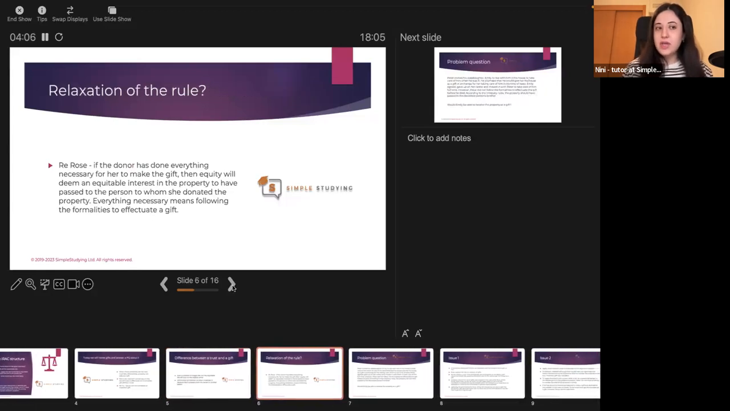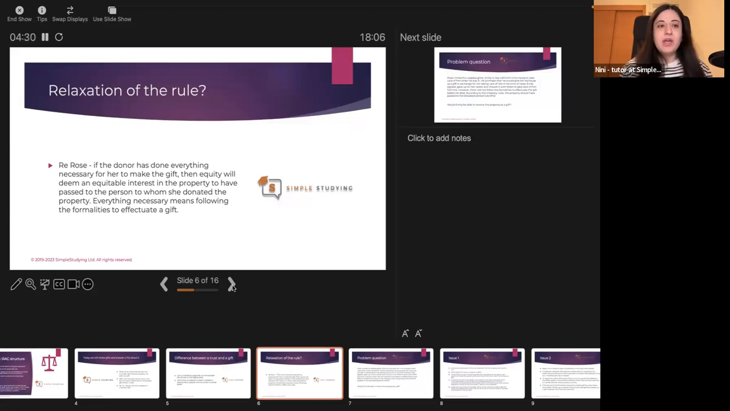Relaxation of the rule. The case of Re Rose is very important for you to remember for the departure from the mainstream approach. In the case of Rose, it was argued that if the donor has done everything necessary for her to make the gift, then equity will deem an equitable interest in the property to have passed to the person to whom she donated the property.